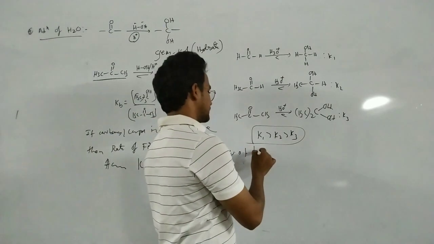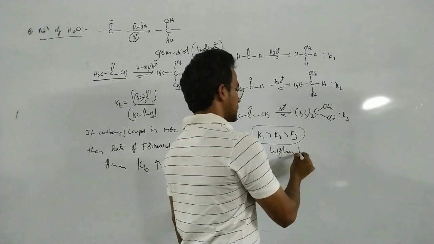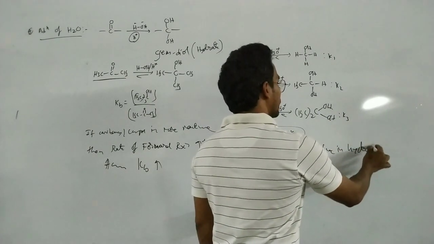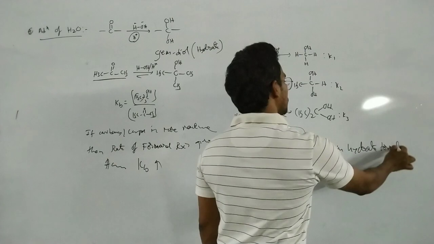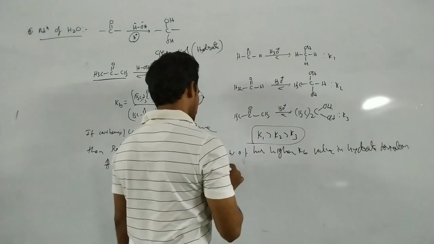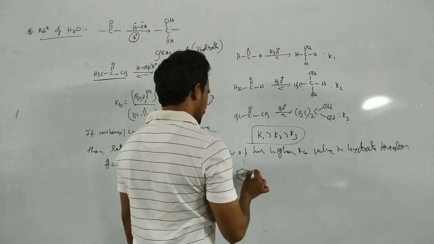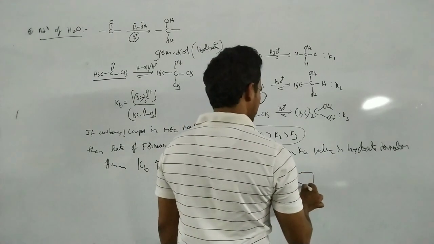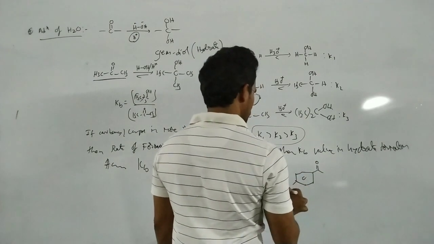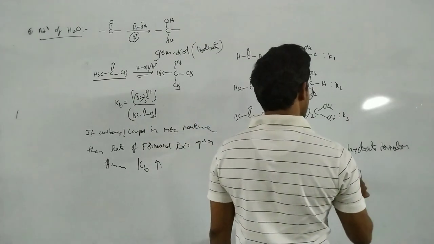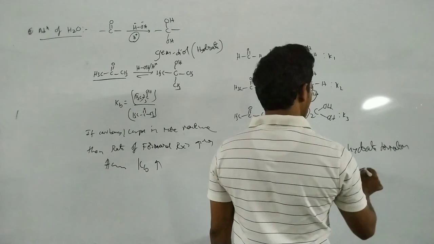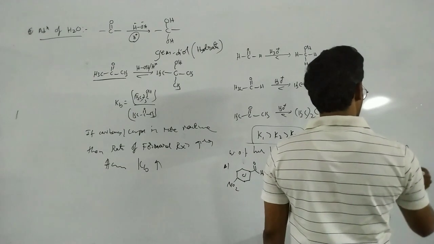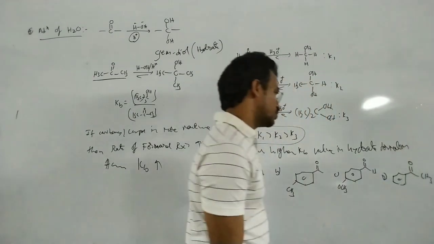Which of the following compounds has the higher equilibrium constant value in hydrate formation? A, this one has the NO2. B, CH3. C. D, and this is a ketone.